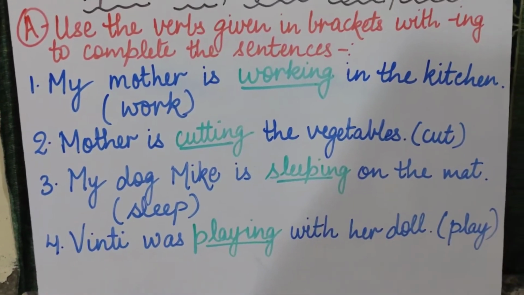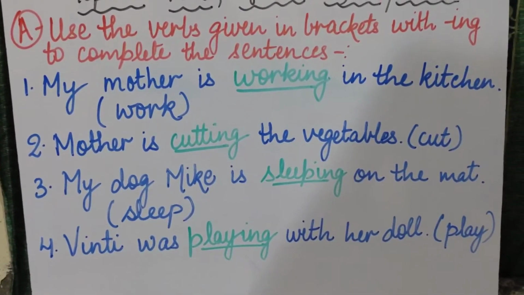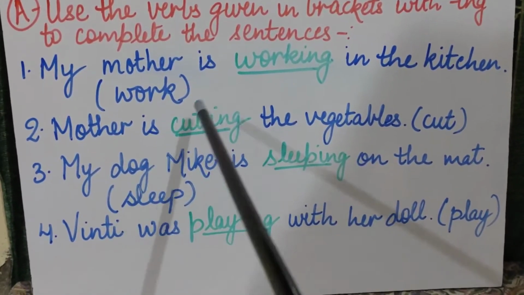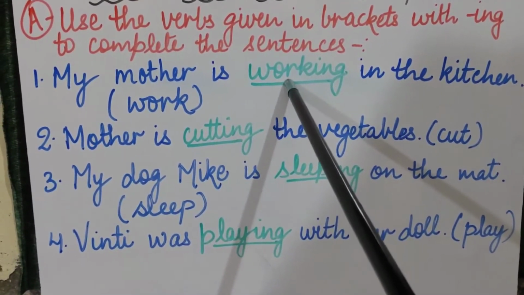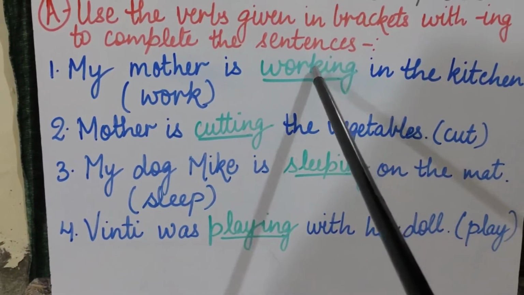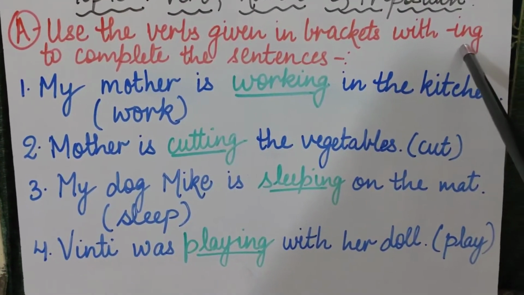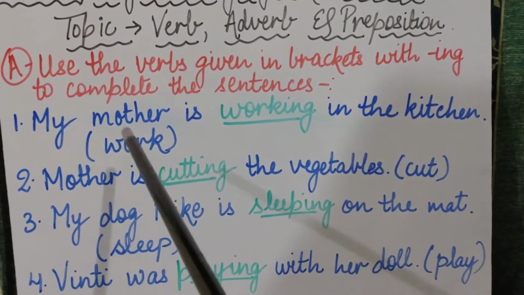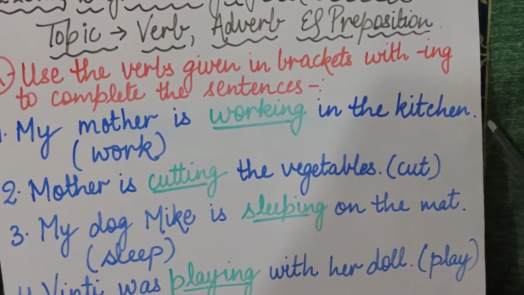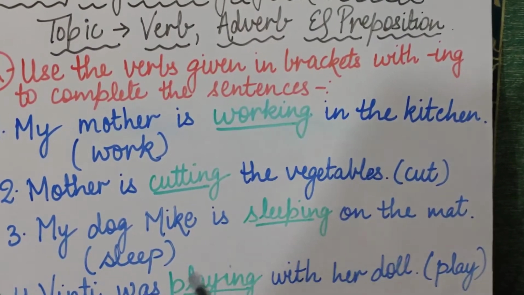Okay, कि मम्मी, मेरी मम्मी किचन में वर्क कर रही है. So what you will write in the blank space, you will write working. Work का क्या हो जाएगा, ing, because here in the sentence, in the question I have written that you have to add ing. Is that clear? So my mother is working in the kitchen, working.